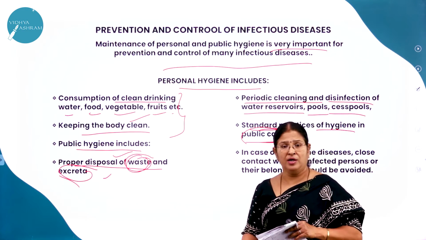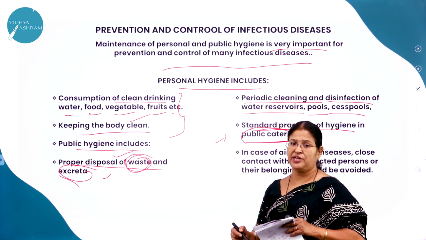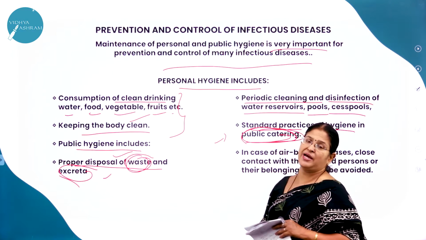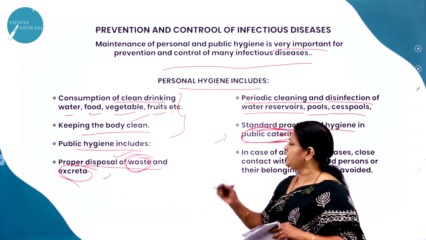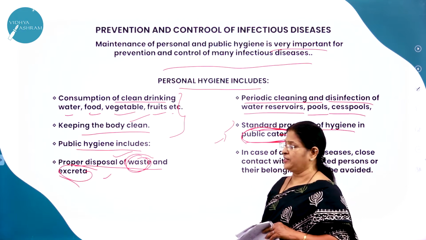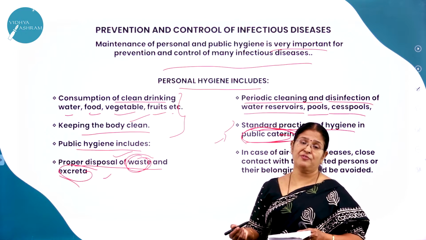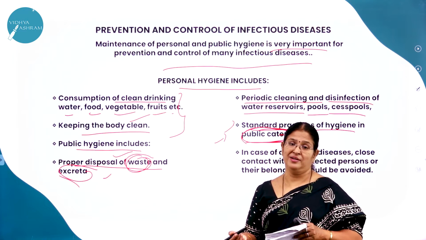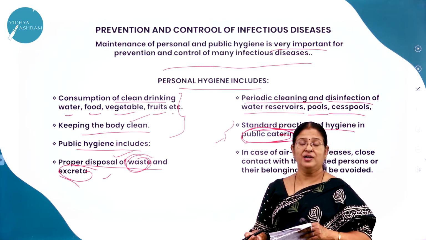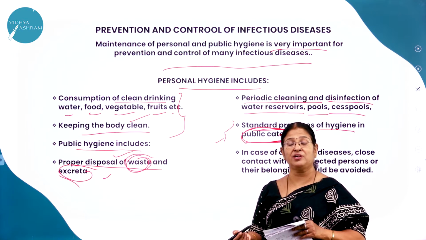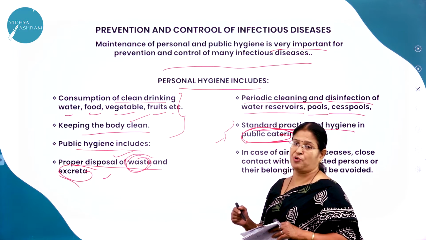Public catering. For example, if a roadside person is selling some food, he or she should take care to see that hygienic practices are maintained while cooking or while serving the food to the customer. It's a very, very important thing to be noted. Why? Because it is the safety of the people, right? Nowadays, at this point of time, thinking of having food on the roadside is really something unimaginable, right? Even having food at home, we are scared because of this coronavirus. Where do we think of having food from roadside vendors? It is definitely not suitable at this point of time.